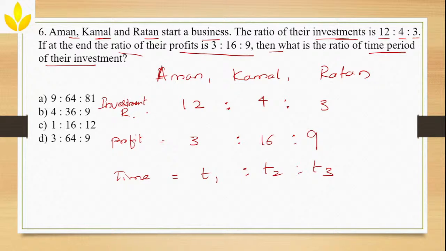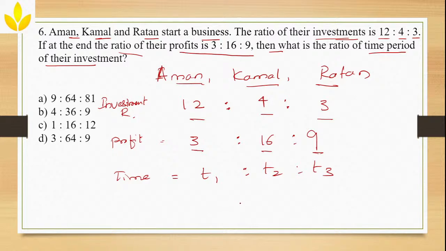They have given, initially they have invested some amount and the ratio of that amount of all these three people, Aman, Kamal and Ratan, is 12, 4 and 3. And next the ratio of their profit is 3, 16 and 9. Okay, after they completed a certain amount of time, they got the profit and the profit ratio is 3:16:9. Now they are asking the ratio of the time period, which is T1, T2, T3. Now how are you going to find it?